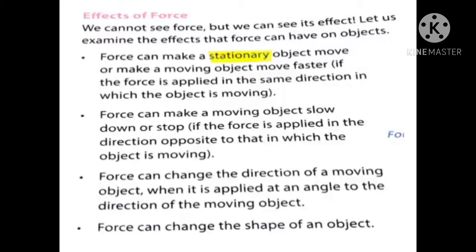Second one is you can make the object slow down or stop. Catch a ball. The ball is moving. You caught the ball, which means the object is stopped. That means you are applying a force to stop an object. That is an example. First one is the object can be moved. Second one is the object can be stopped. Third one, the